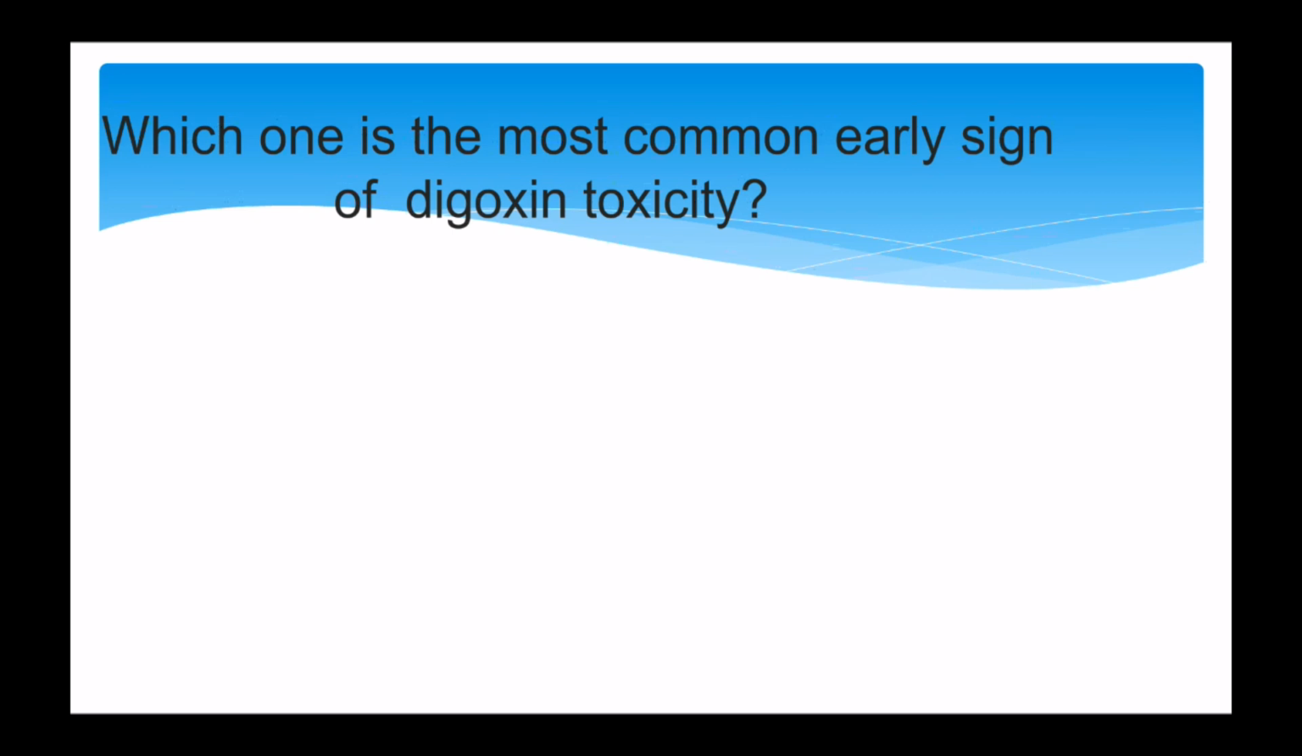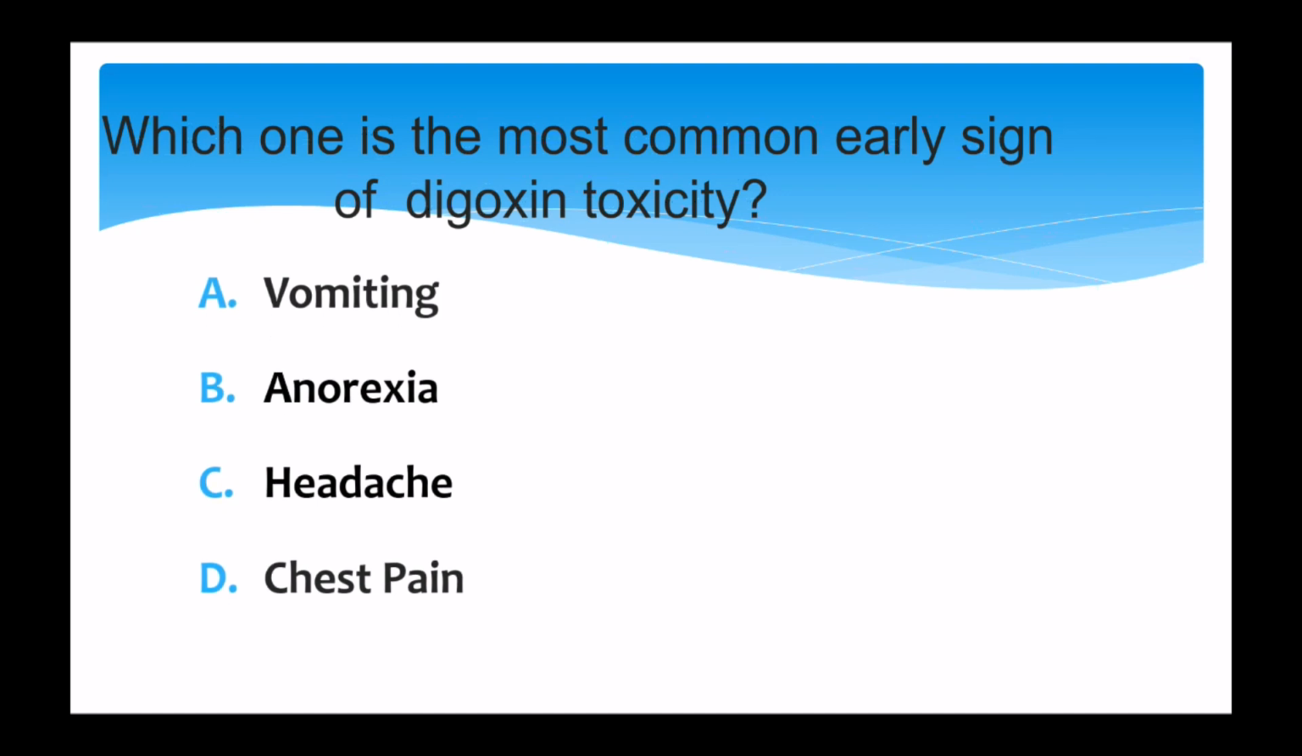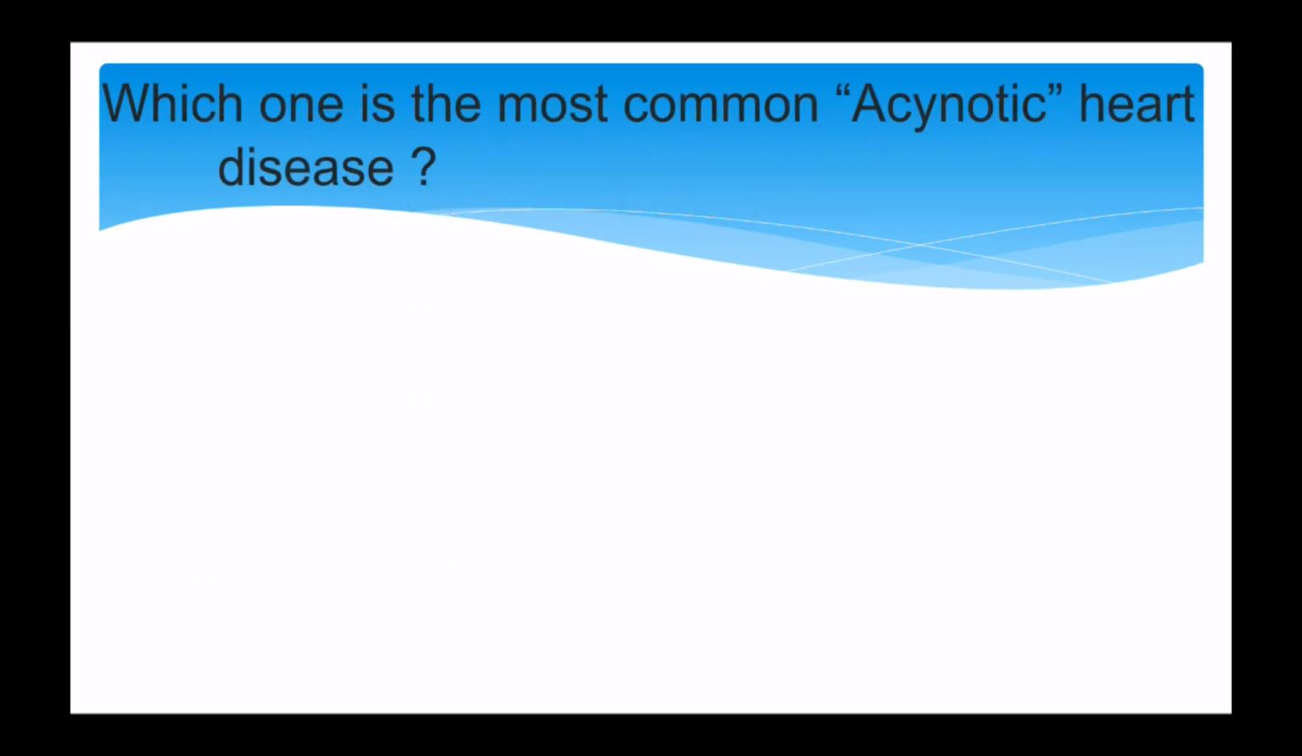Next question. Which one is the most common early sign of digoxin toxicity? And the options are option A vomiting, option B anorexia, option C headache, and option D chest pain. And the correct answer is option B anorexia.